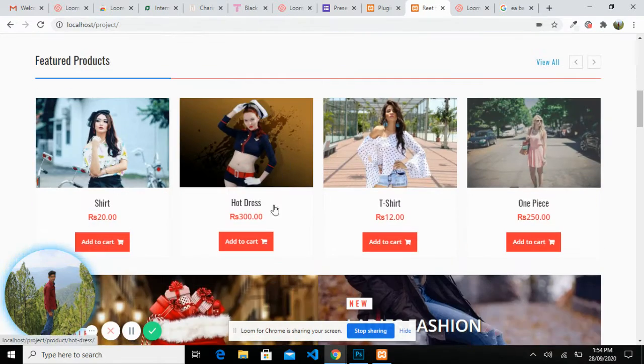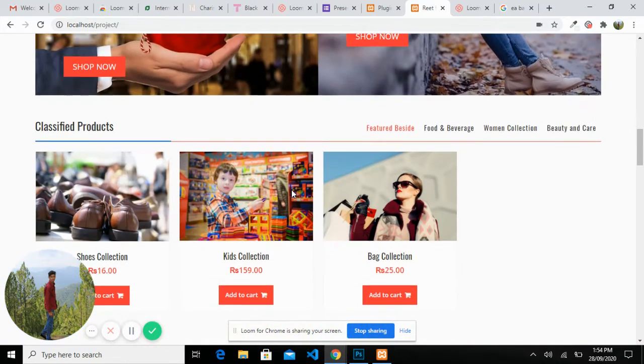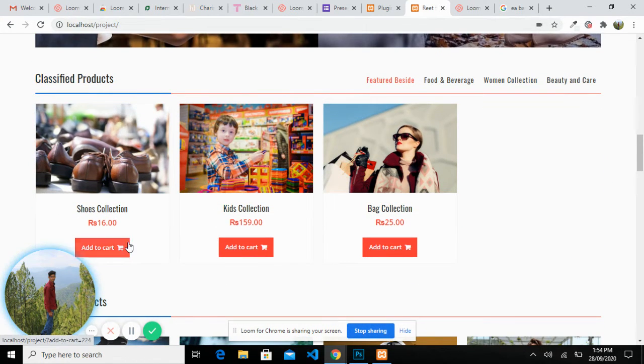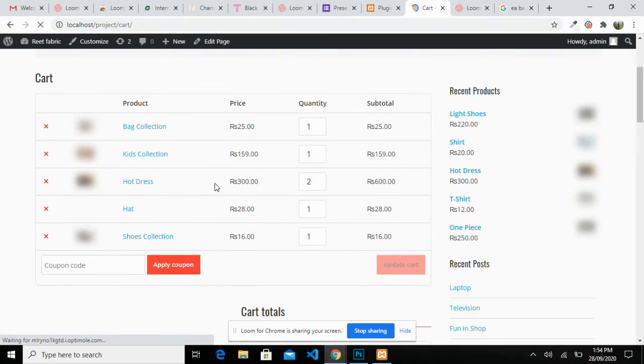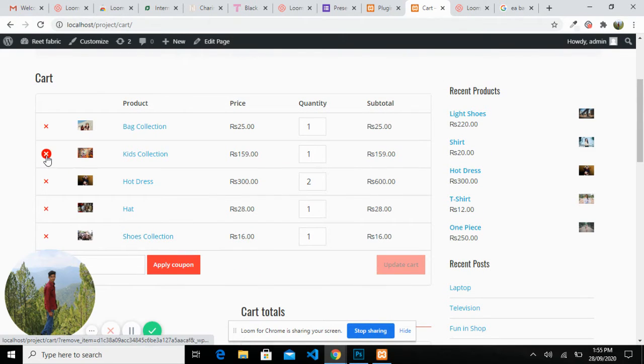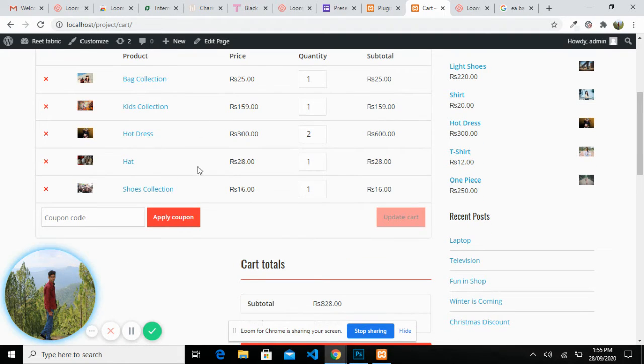So we add a product and finalize our shopping. I added a product. Now we go to view cart. These are some items which I was testing, a list which I added there.